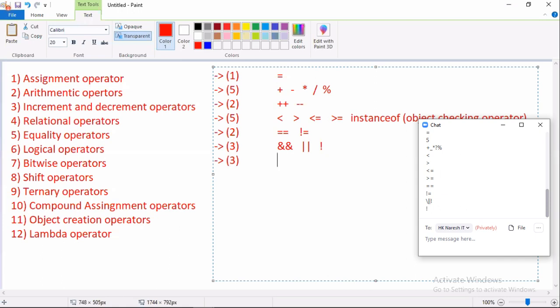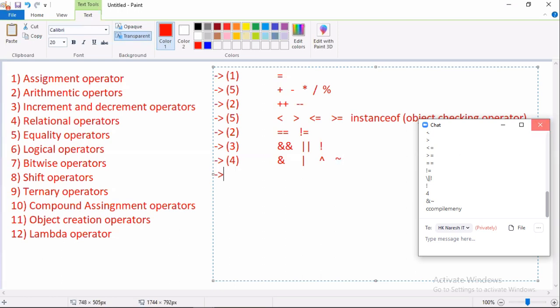How many bitwise operators are there? Four. What are the four? Single ampersand, single pipe, cap, and tilde. We call the cap the bitwise exclusive OR, and tilde is called the bitwise complement operator. Okay, right.